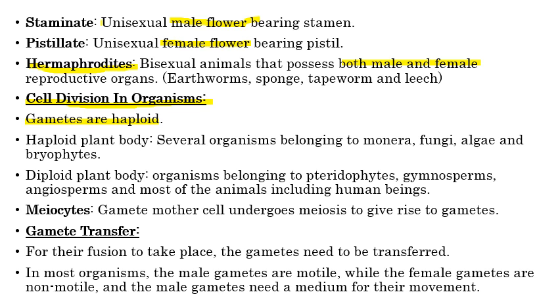Gametes are haploid, so they have to follow cell division to form gametes. When the plant body is already haploid, then they do mitotic division to form a new individual. For example, in Monera, fungi, algae and bryophytes, the body is already haploid. So they do not need meiotic division to form haploid. They simply have only one set of chromosomes, so they simply do mitosis.